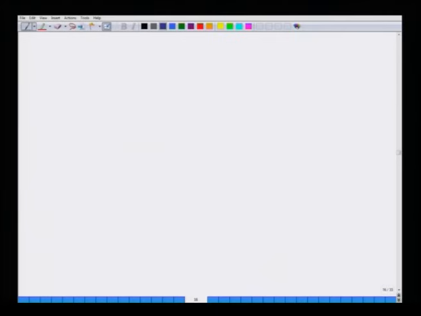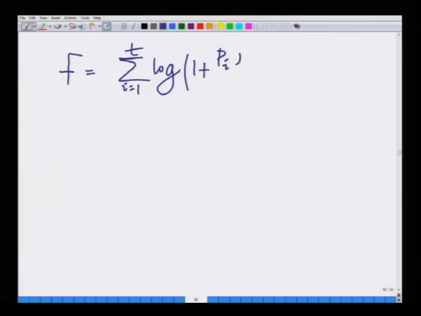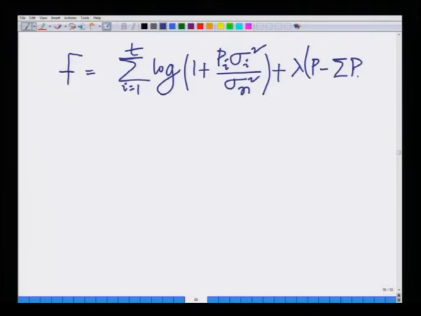Hence, the constrained maximization problem can be represented as f equals summation i equals 1 to T of log of 1 plus P i sigma i squared divided by sigma n squared, plus lambda times P minus summation of P i, all right.